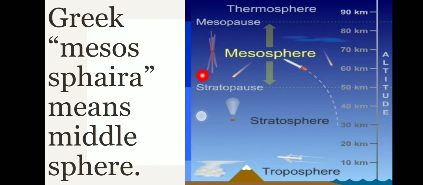Now let us see the third layer. It is in the center, the mesosphere. Greek mesosphere means middle sphere. You can see troposphere, stratosphere, then comes mesosphere, and above mesosphere are thermosphere and exosphere. So it is exactly in the middle.